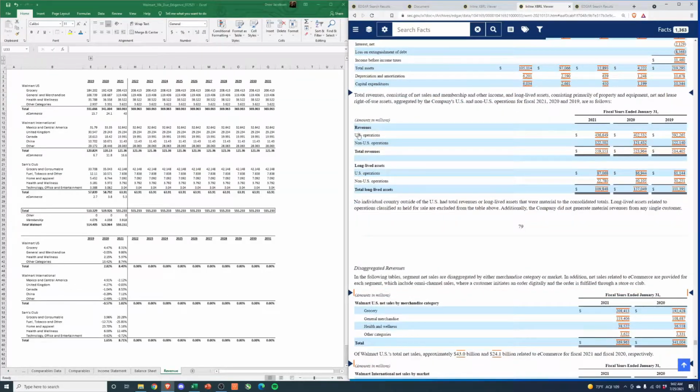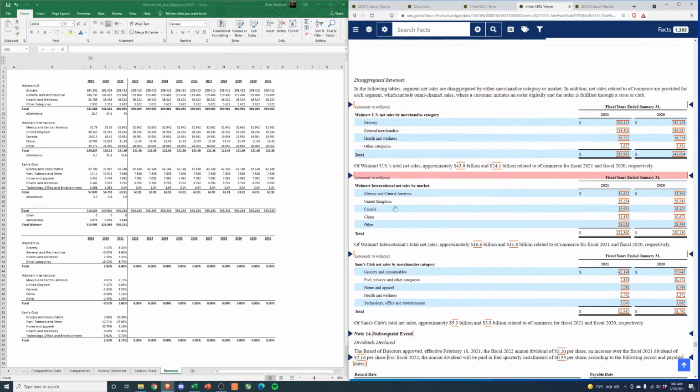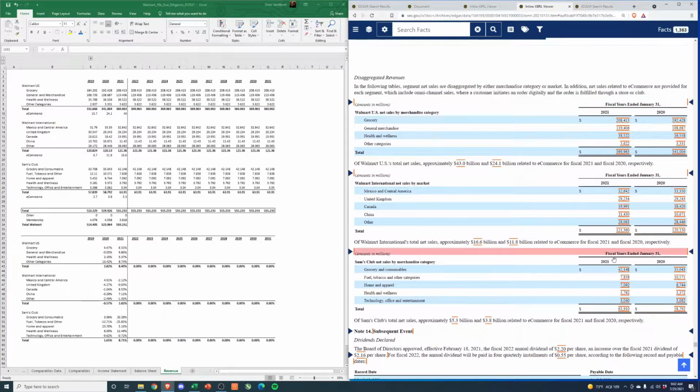So this is a little bit better, it gives us a little bit of geography, but if we keep going down, they actually provide some good schedules right here, these three. Walmart, Walmart International, and Sam's Club. And they give us some subcategories for each one, which is good. It gives us a little bit more of a granular picture into how the company is performing.